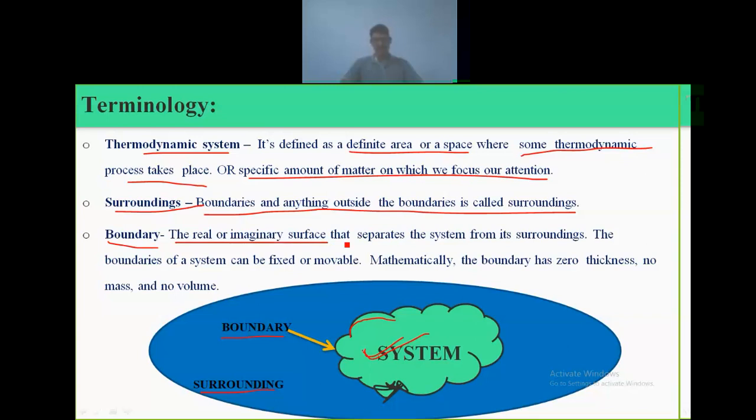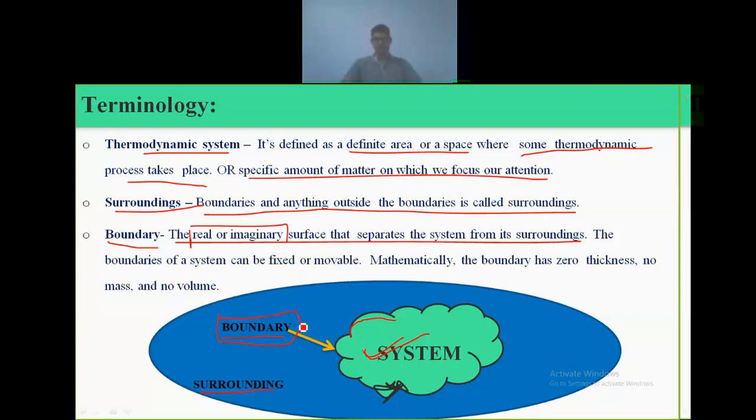As you know, the system is a part of the surroundings, but it is separated by the boundary. This boundary may be real or may be imaginary. It depends on your point of view.